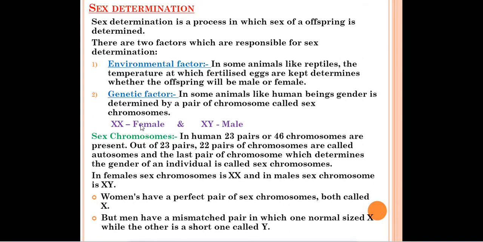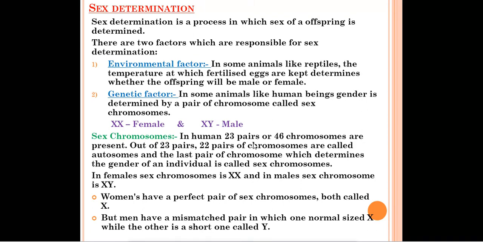Okay, so in female, the sex chromosomes present are X and X, capital X, capital X. It is similar. But in male, the sex chromosomes which are present are capital X and capital Y. It is different in males. Now let's see what sex chromosomes are.